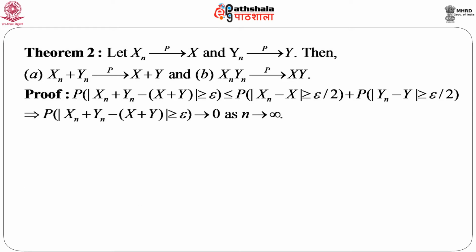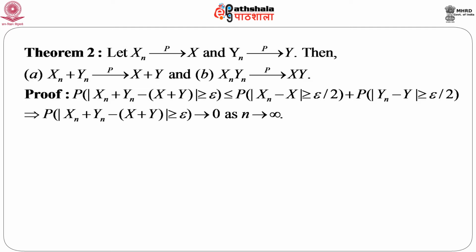Another simple result: if there are two sequences of random variables, x n goes to x in probability and y n goes to y in probability, then x n plus y n will also converge to x plus y in probability, and x n into y n converges to x into y in probability.